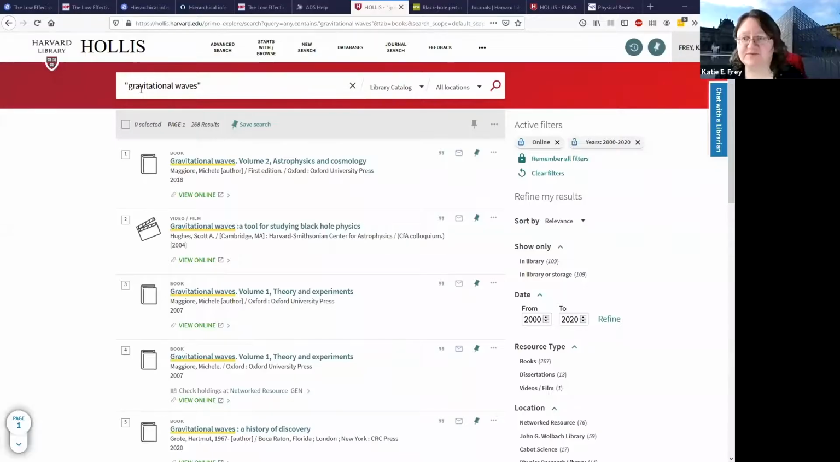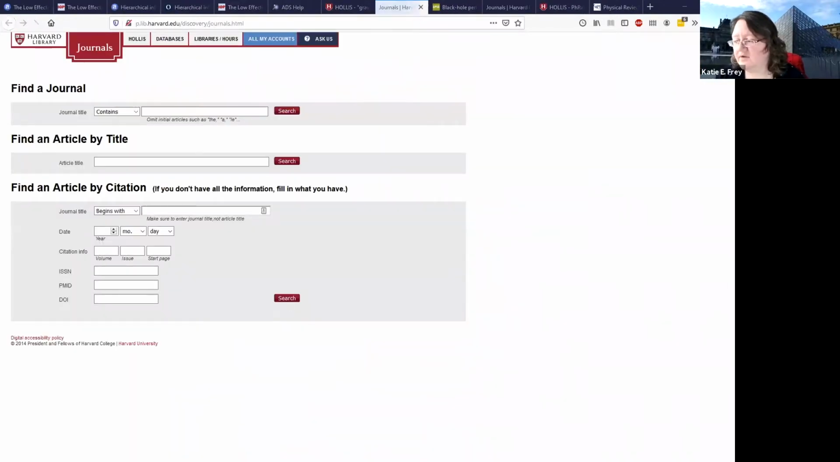All right, so I'll just briefly show you how to get to the journals page. So from the Hollis main page, at the top you'll see some links. So there's journal search right here. I'll also put the URL in the chat for that one. And so here, if you're looking for a journal like Physical Review Letters, for example, you can type in the title right here. So Physical Review Letters. There we go. And go ahead and search.